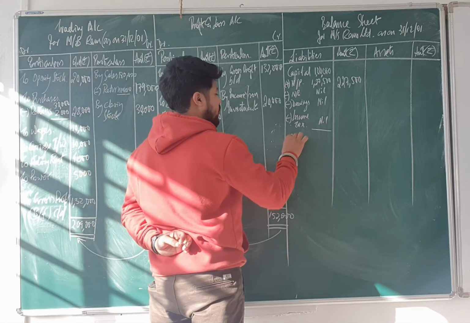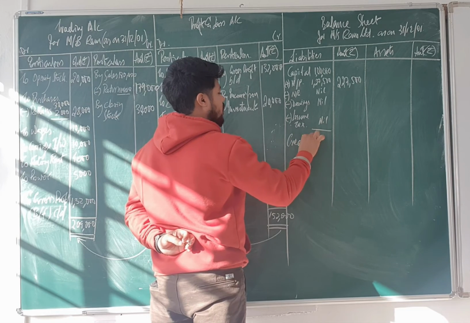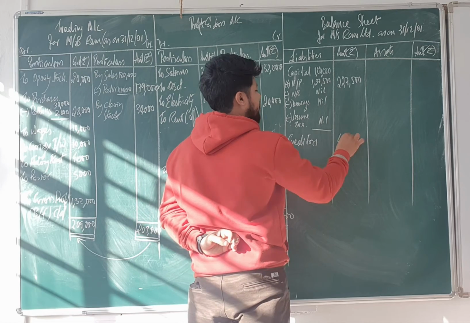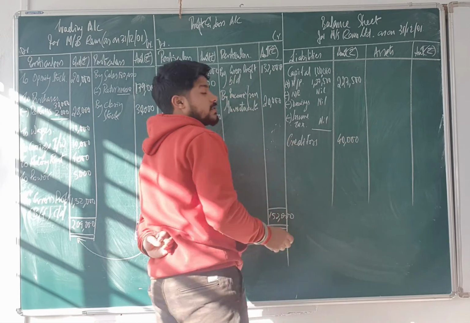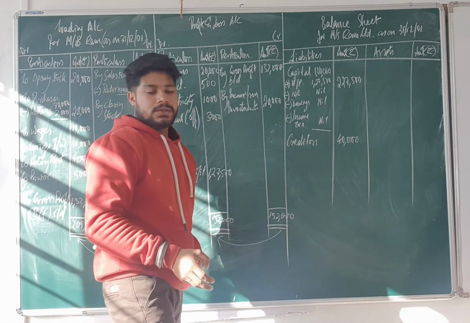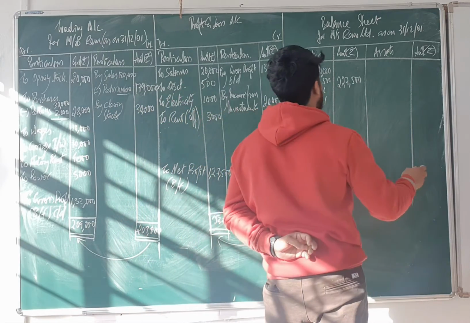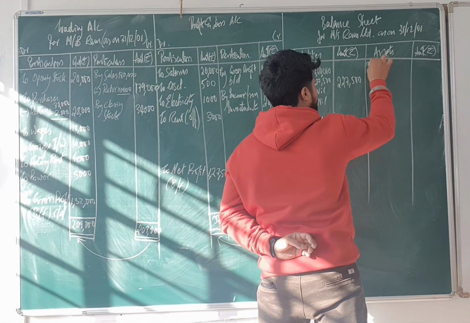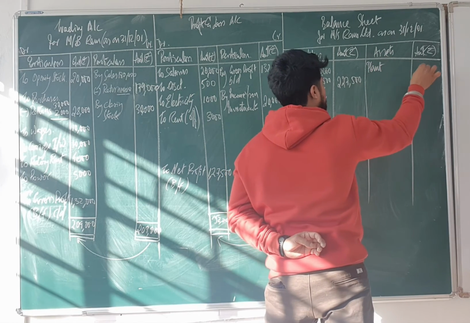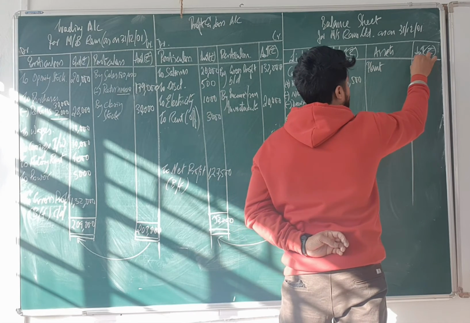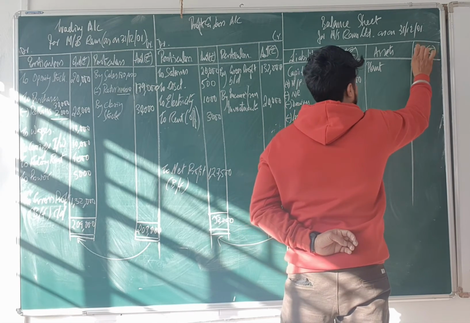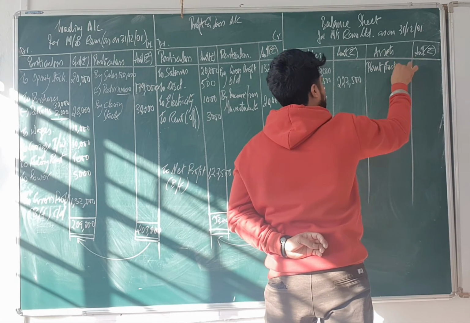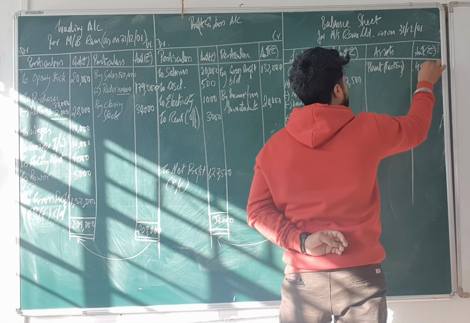Creditors. So we'll write down creditors. How much is it? 40,000. Anything else? No. Now tell me, under assets, what is given to you? Okay, first one is plant. How much is it? 40,000. This is factory plant. Okay, don't get confused. 40,000. Next.